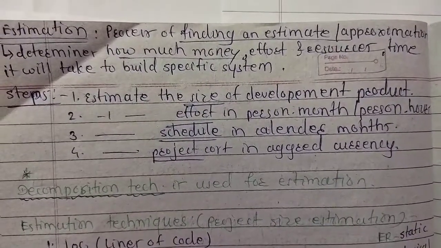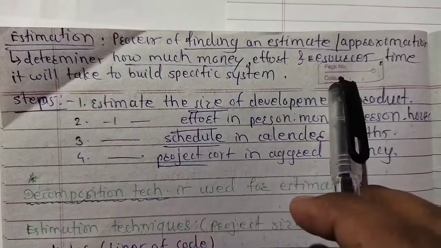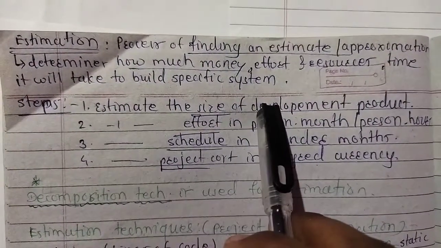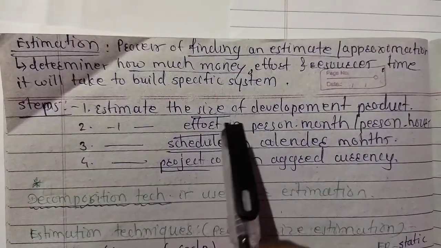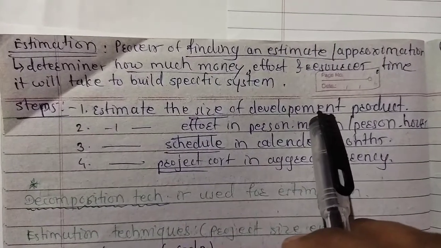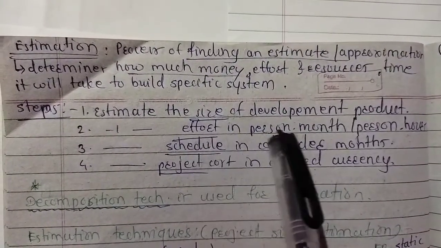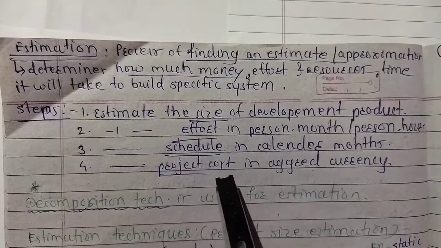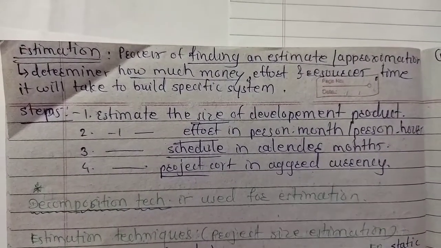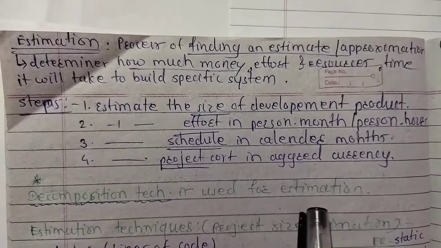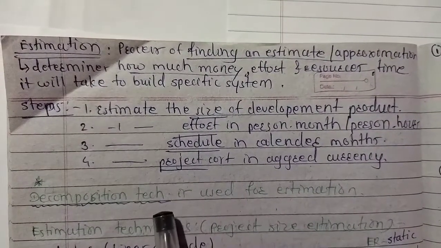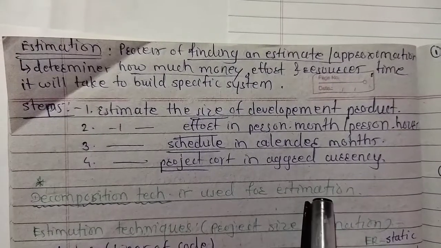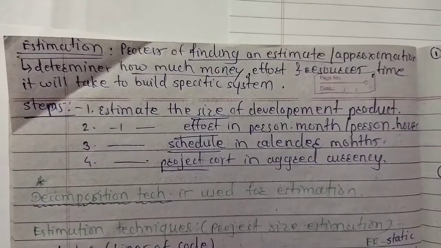Estimation is finding how much money, effort, and resources it will take to build a specific system. There are 4 steps to estimate: size means development product size; effort means person-months required; schedule means calendar months; and project cost is in an agreed currency. The main technique used for estimation is the decomposition technique. This question is asked many times: which technique is used for estimation? The estimation technique is the decomposition technique.